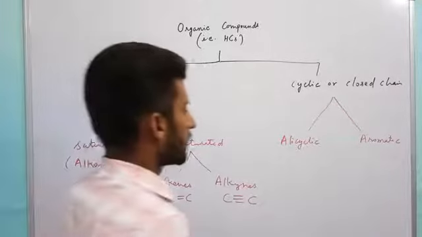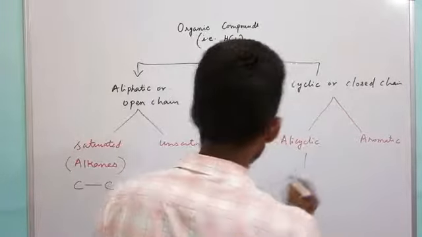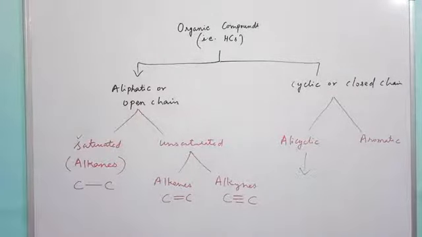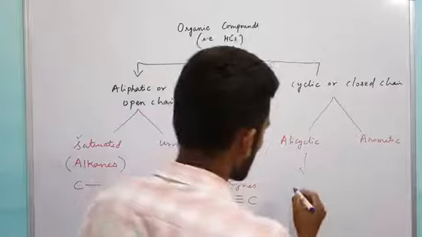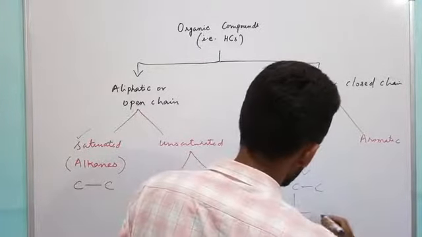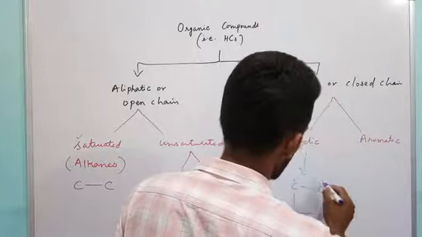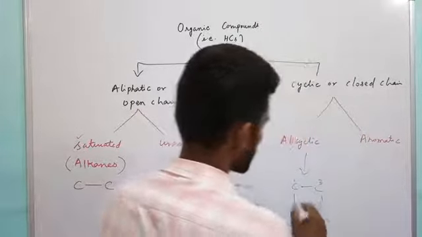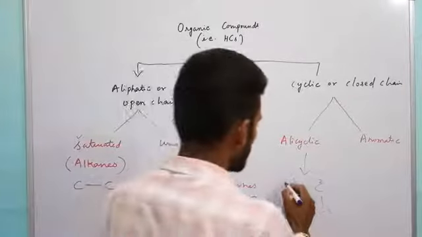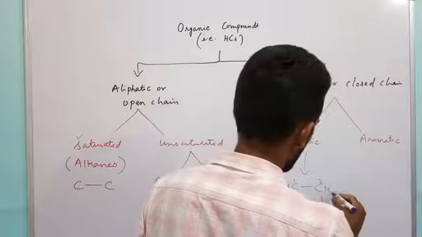While alicyclic compounds are similar to alkanes, or similar to aliphatic or open chain compounds, but in them the first carbon atom is joined to the last one. First one is joined to the terminal one. So they are cyclic in nature.